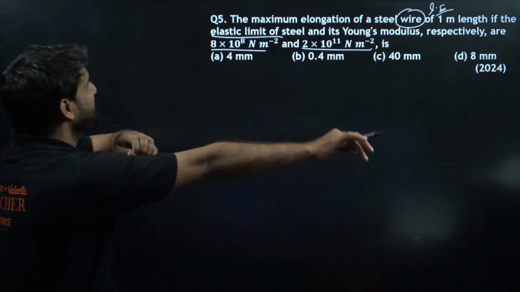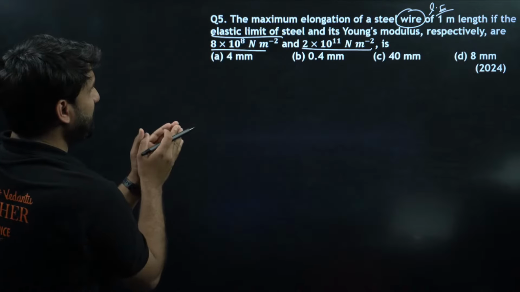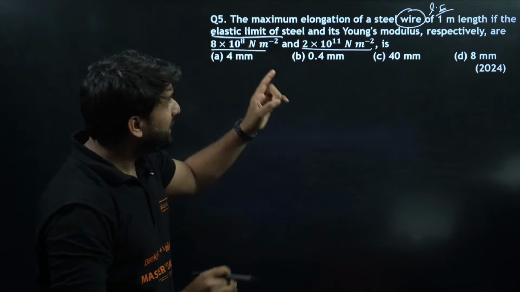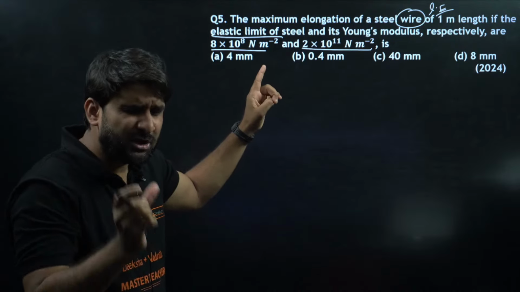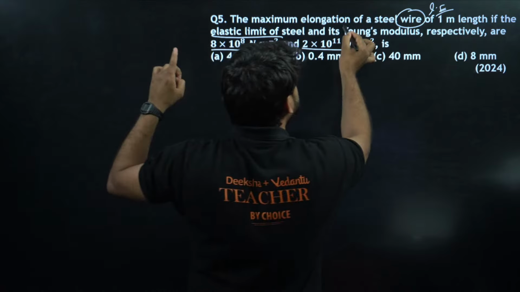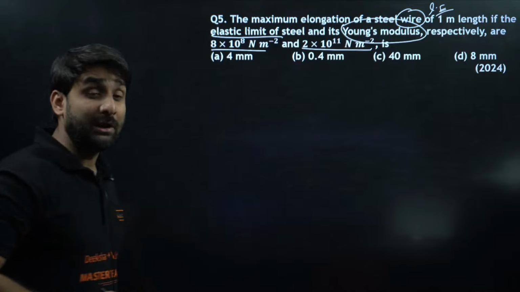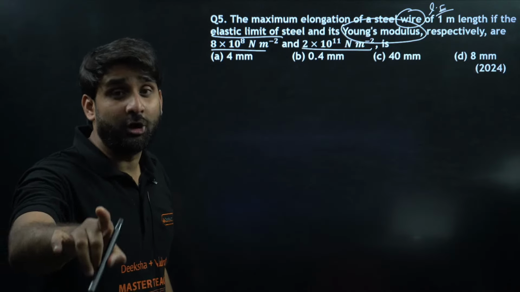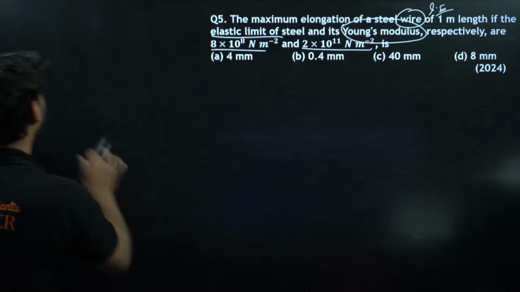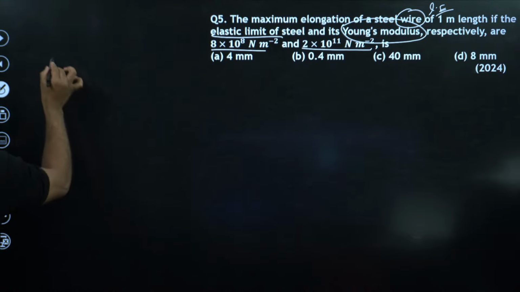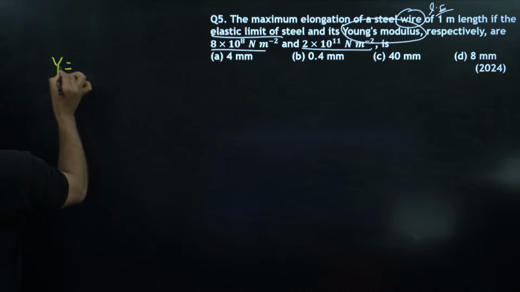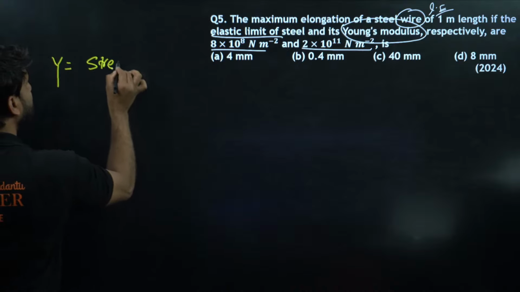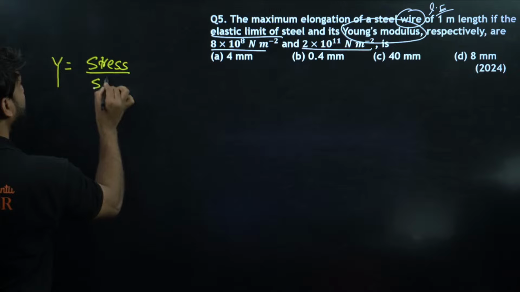Okay, so let's do the question here. Look at the solution basically. My dear champion, in this question there is a very important term, Young's modulus. When Young's modulus comes up, we are talking about linear expansion. The formula for Young's modulus is equal to stress divided by strain.